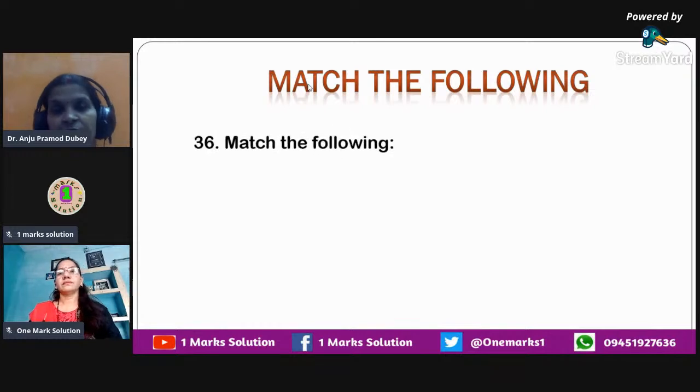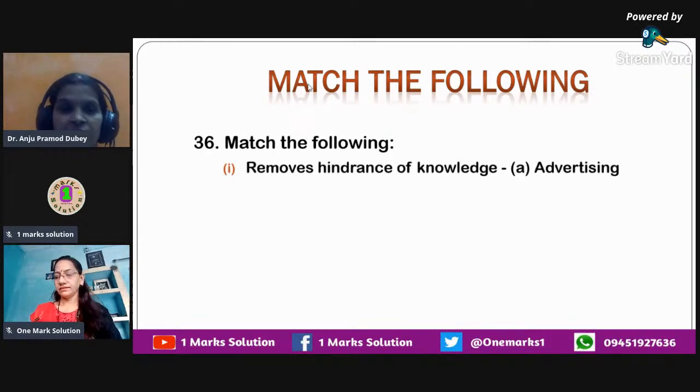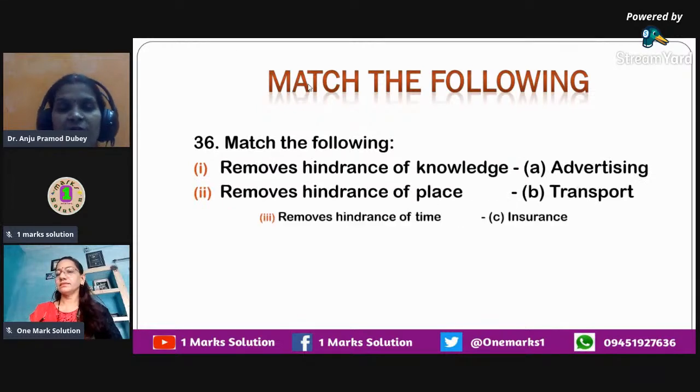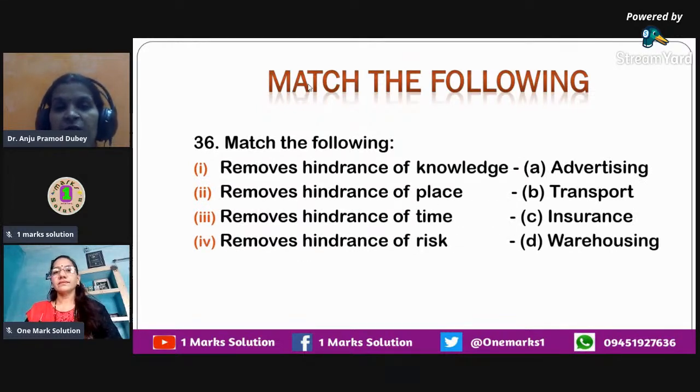It is manufacturing. The next type of questions that we have over here is match the following. So here 4 options are given to you, and along with those 4 options, you have some sub options to be matched. If you read it out, it says match the following: removes the hindrance of knowledge, removes the hindrance of place, removes the hindrance of time, and removes the hindrance of risk.